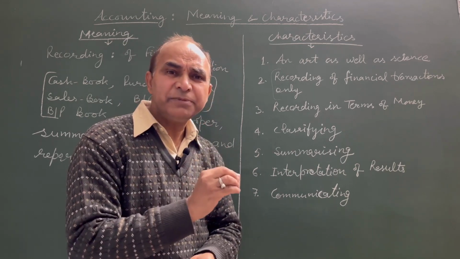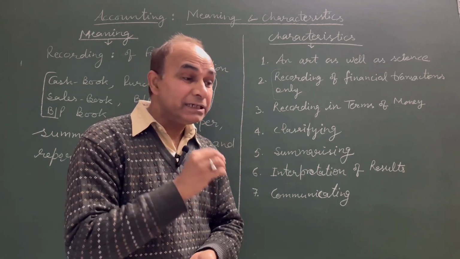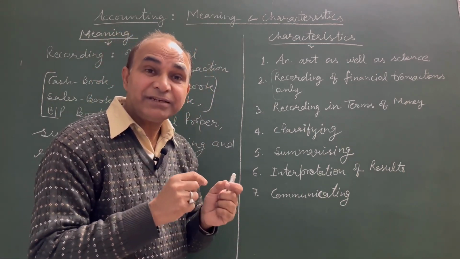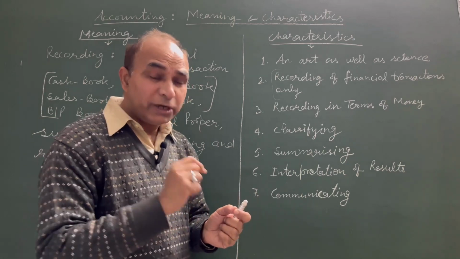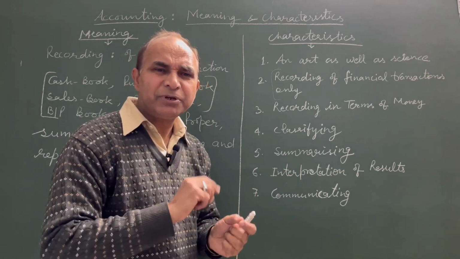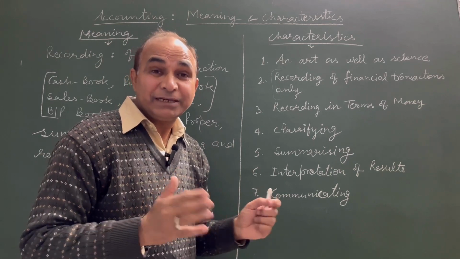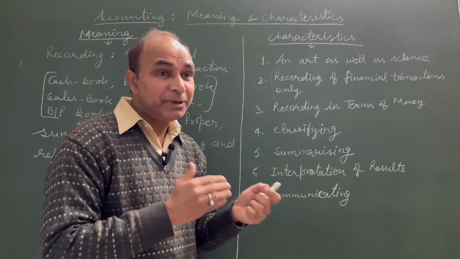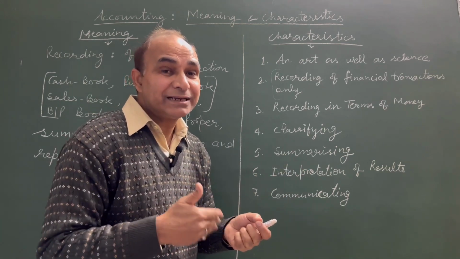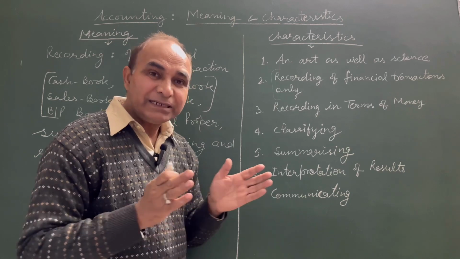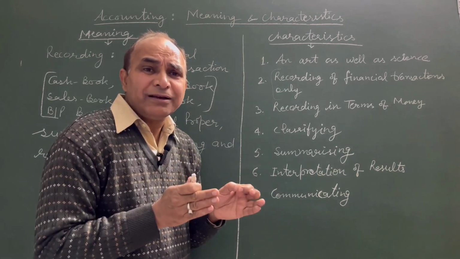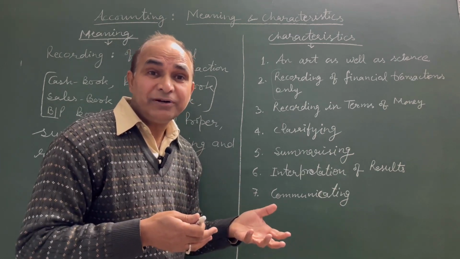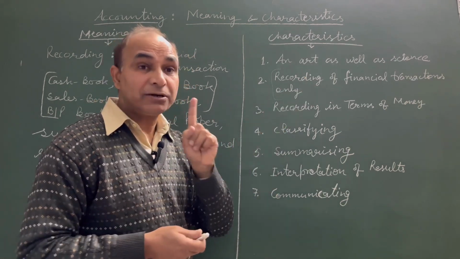Qualitative information may be very important, but it can't be recorded through the books of account since it doesn't have any money value. For example, the quality of the product produced by our company is very good, best, but it has no money value, because that is a different thing. Products are sold, but what is the value of its quality? That cannot be measured. The relation between manager and employee is very good, cordial, but it has no money value. It cannot be recorded through the books of accounts. So qualitative transactions are not recorded.